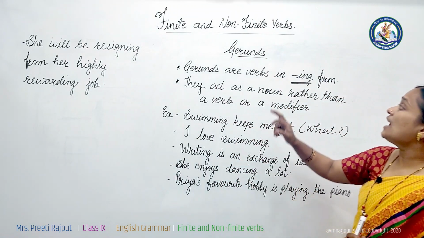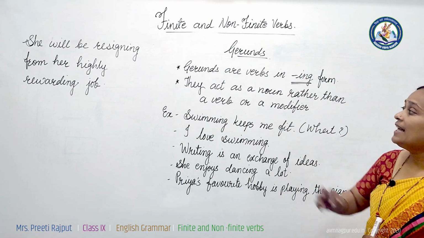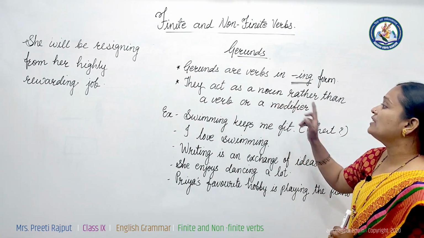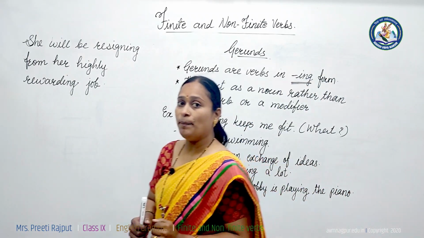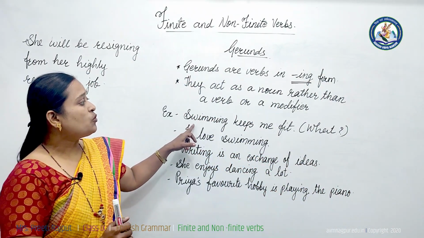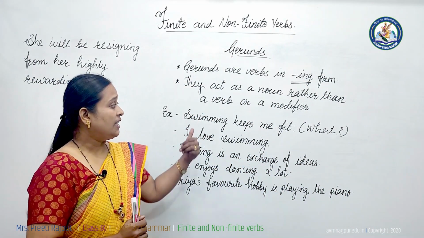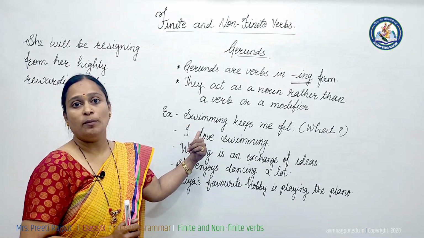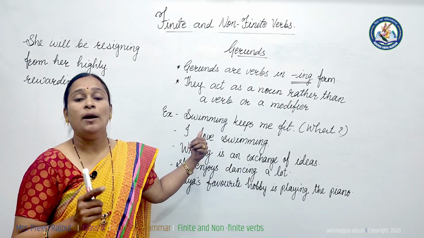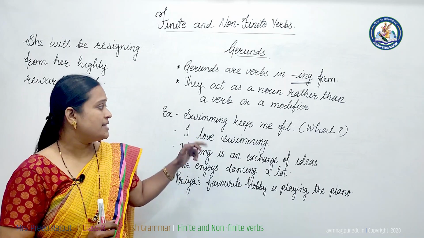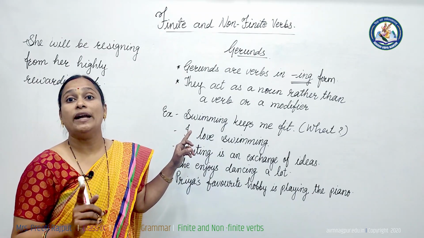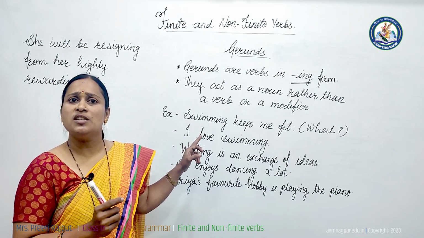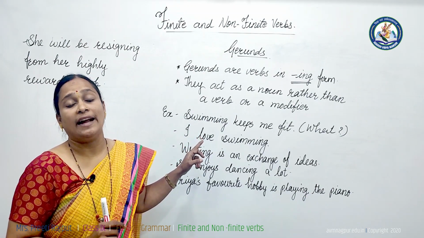See, gerunds are verbs in -ing form. They act as a noun rather than a verb or a modifier. With an example, I will make it clear. Swimming keeps me fit. Here, swimming. Generally we use it in continuous tense, progressive tense. But see, swimming keeps me fit. Here it doesn't show any action. It is just a statement. It is not any activity.